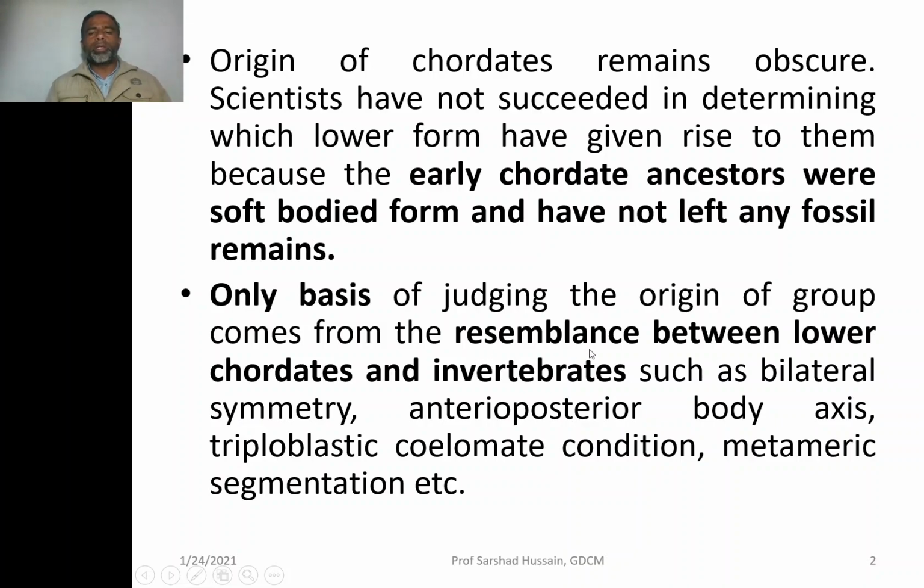So they look in both of these groups, that means the lower chordates and the invertebrates, for bilateral symmetry, anterior-posterior body axis, triploblastic coelomate conditions, and metameric segmentation. So when you are going to trace which group of the invertebrates has given rise to the chordates, you have to look at which groups can be the possible ancestors having these features, because these features are also present in the chordates.